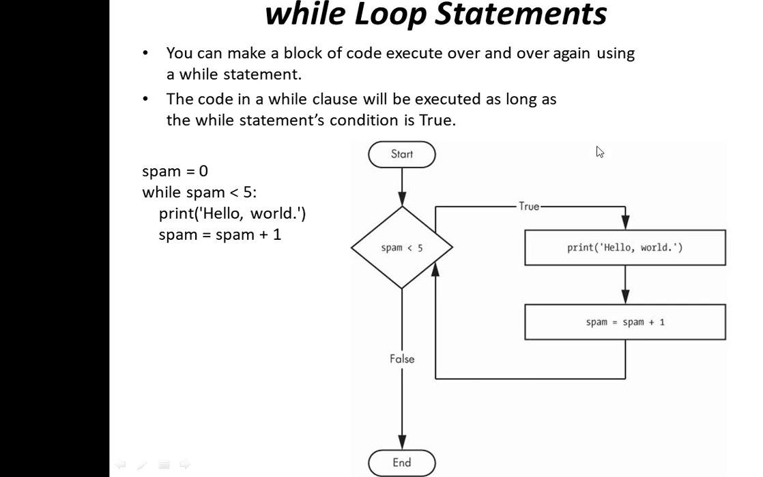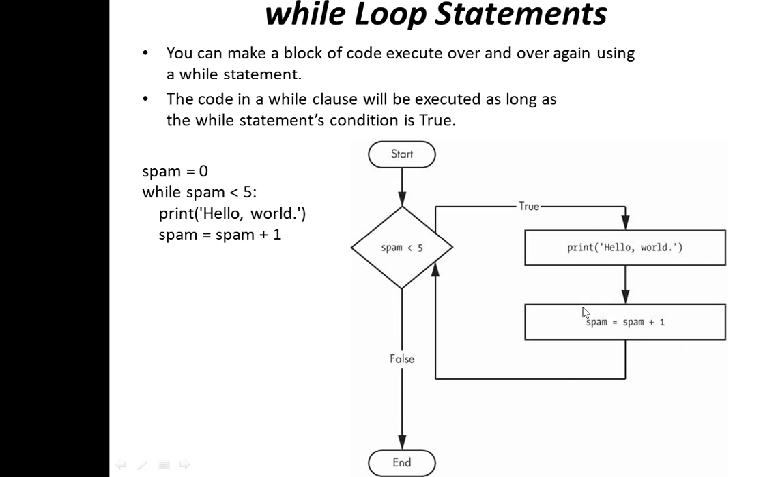Coming to the next, looping statements. The while loop executes a block of code over and over again as long as the while statement is true. So this is the decision diagram. While spam is less than 5, as long as this condition is true, it will keep executing these two lines, print and increment of spam. Once the condition is false, it comes out of the loop.